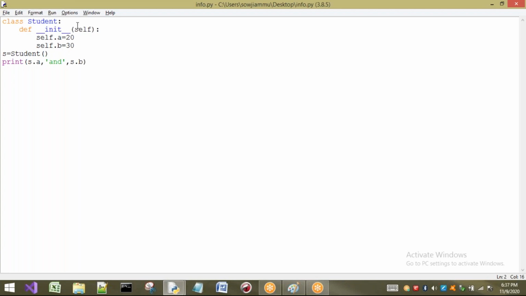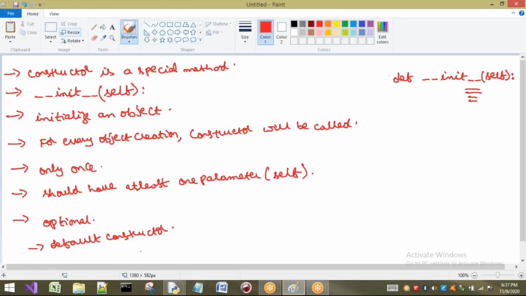Init, and in brackets at least one parameter should be there. I have written this one. So the first point is cleared, I think. What is that? A special method. Why am I calling it a special method? Because it looks like a method, I'm calling it a special method.